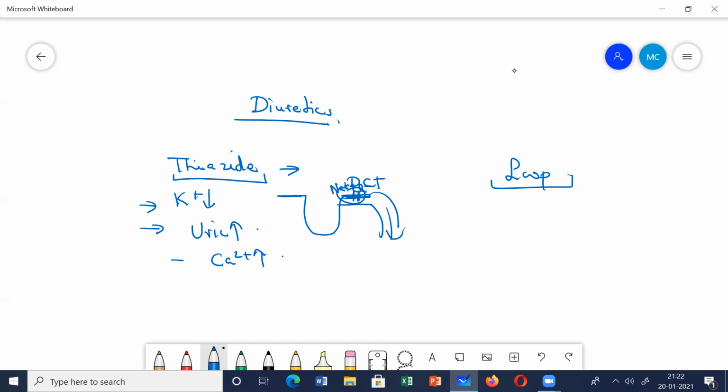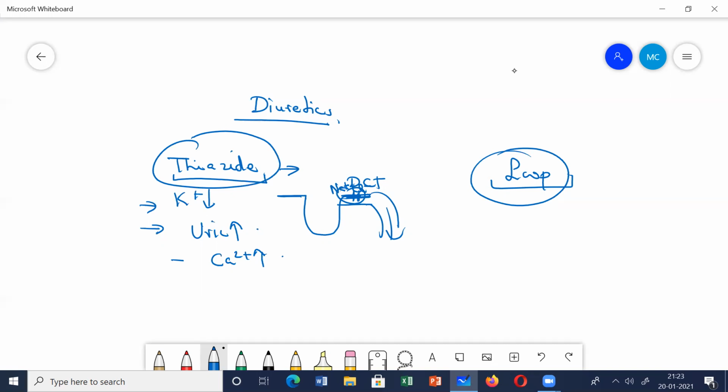Then loops: I told you, mainly thiazides are used. Loops are only used if there is any renal impairment, or in hypertensive urgencies and emergencies where more sodium excretion is required, because they are more powerful than thiazides. Loop diuretics are mainly used if there is edema or fluid accumulation in the body. Thiazide is preferred for patients with hypertension.